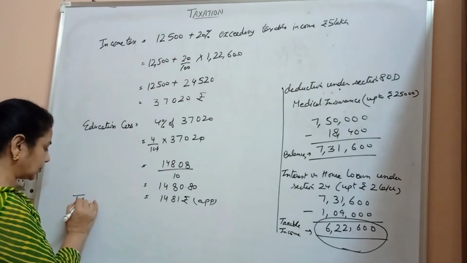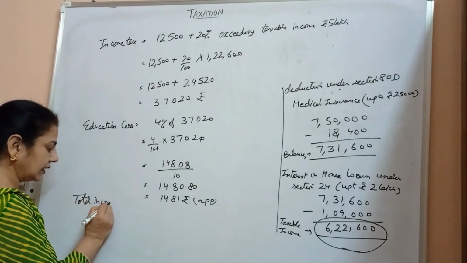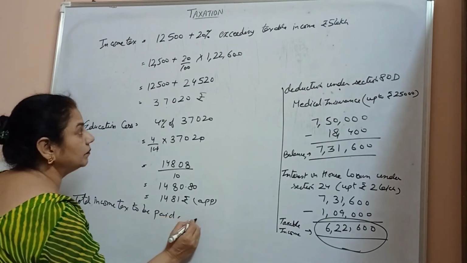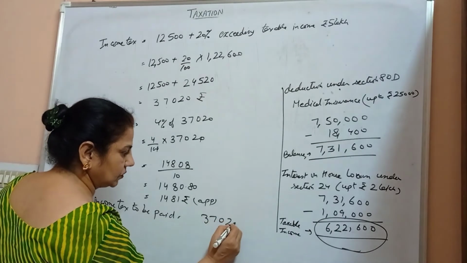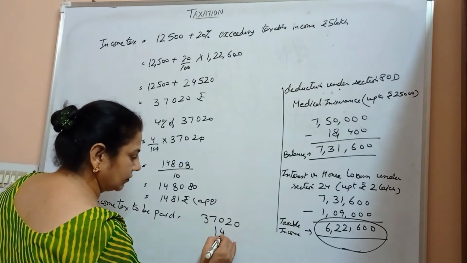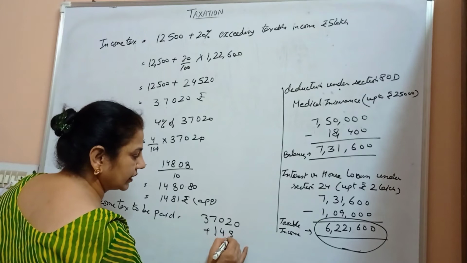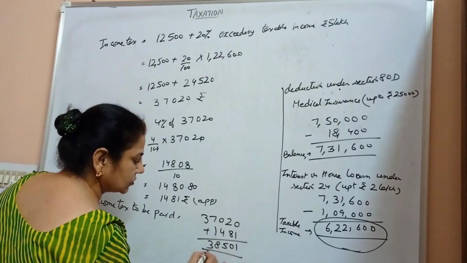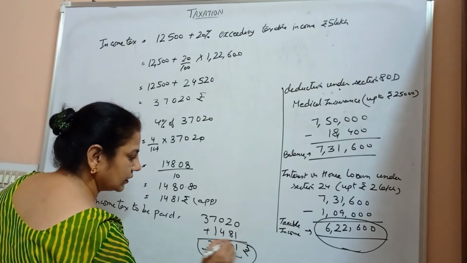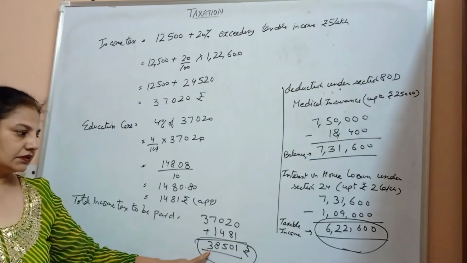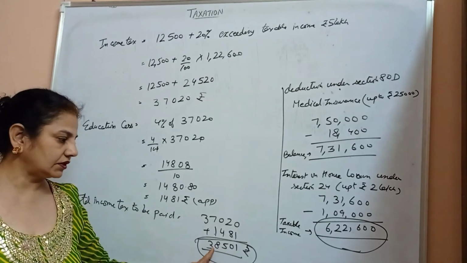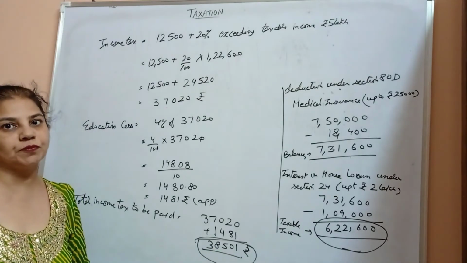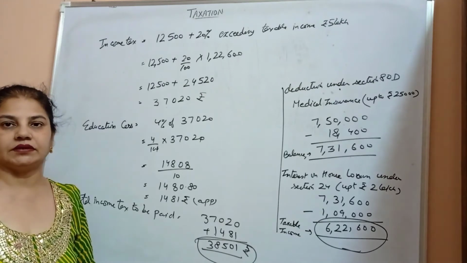So total income tax to be paid will be 37,020 plus 1,481. That comes out to be 38,501. This is the tax which Mr. Gupta has to pay at the end of the financial year.